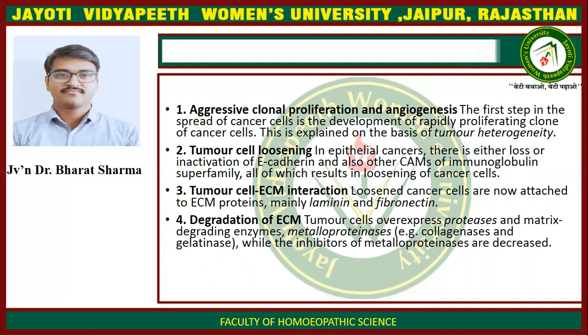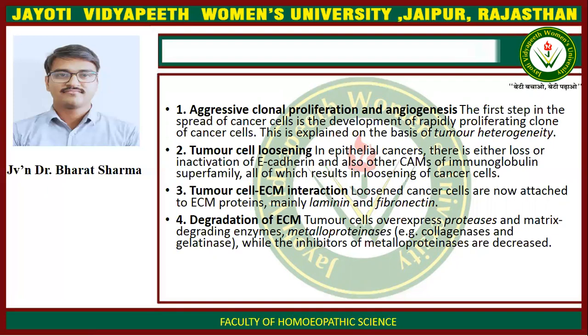The first step in the spread of cancer cell is the development of rapidly proliferating clone of cancer cells. This is explained on the basis of tumor heterogeneity. Tumor cell loosening: in epithelial cancer, there is either loss or inactivation of E-cadherin and also other CAMs of immunoglobulin superfamily, all of which result in loosening of cancer cells.